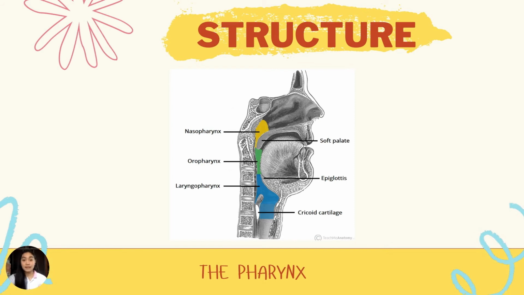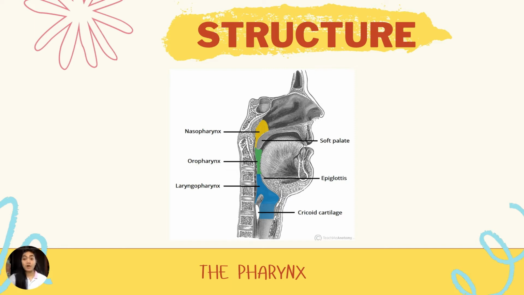First is the nasopharynx. The nasopharynx is the superior part of the pharynx. It is located posterior to the choanae and superior to the soft palate. The soft palate forms the floor of the pharynx, which separates the nasopharynx from the oropharynx. The nasopharynx helps in the transferring of air from the nose to the larynx.